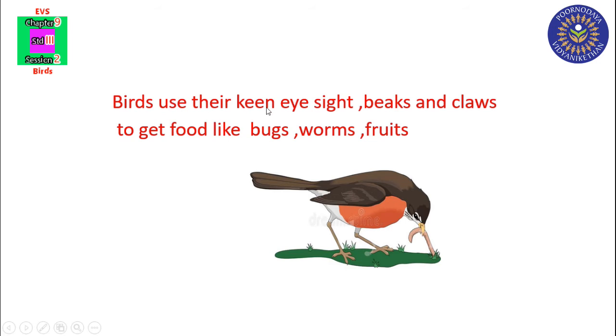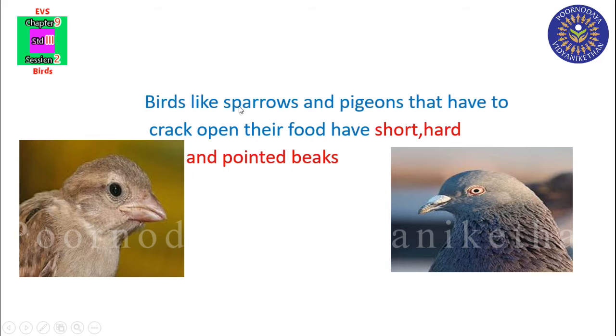Birds use their keen eyesight, beaks and claws to get food like bugs, worms, fruits. Birds like sparrows and pigeons that have to crack open their food have short, hard and pointed beaks.